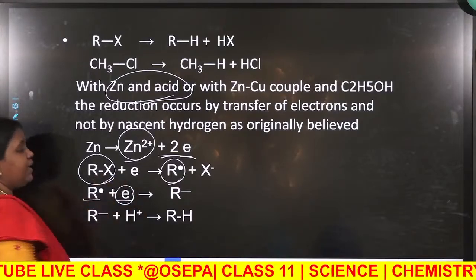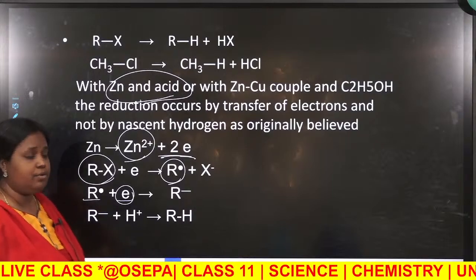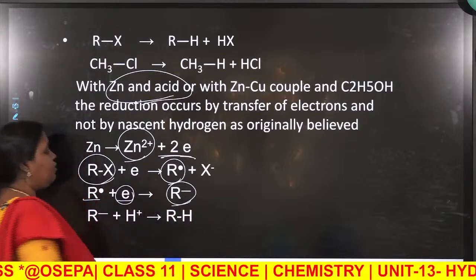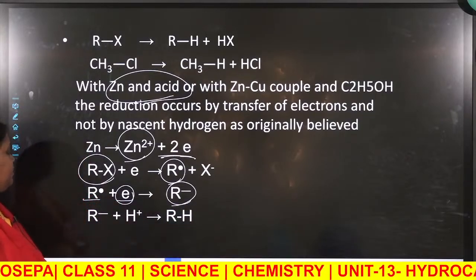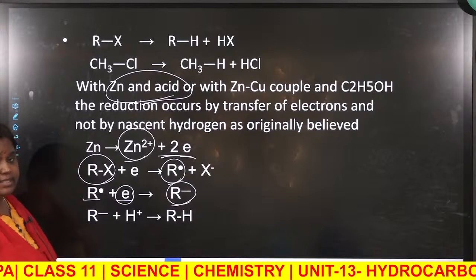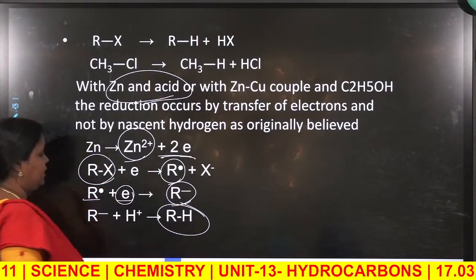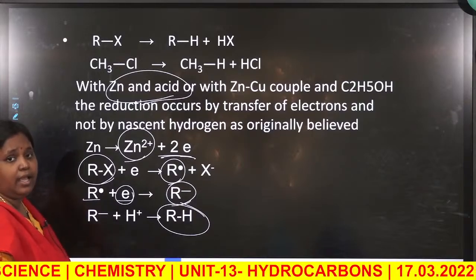You know that free radicals are very unstable, so it again gains 1 electron forming R minus. Now if the medium is acid, you get RH. So in general you are getting an alkane.